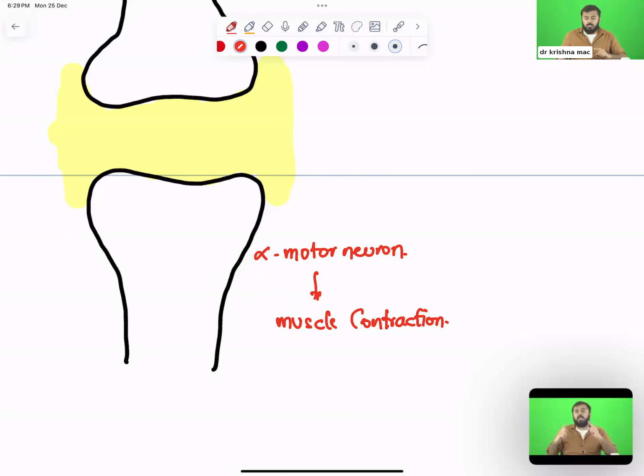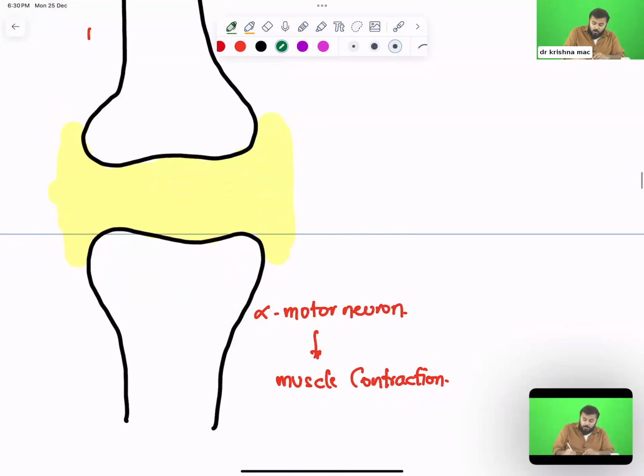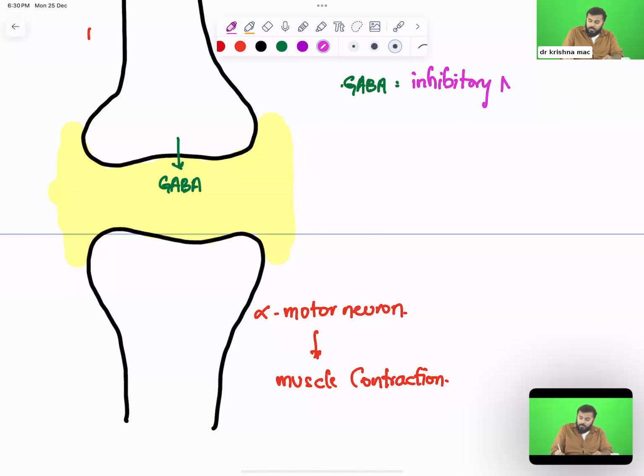The mechanism that is happening is that the first neuron, which you can see on the top, releases a chemical called GABA. All of you should know what GABA is. GABA is gamma amino butyric acid, an inhibitory neurotransmitter. Not only GABA, even glycine is also an inhibitory neurotransmitter. This is an extra point from physiology.